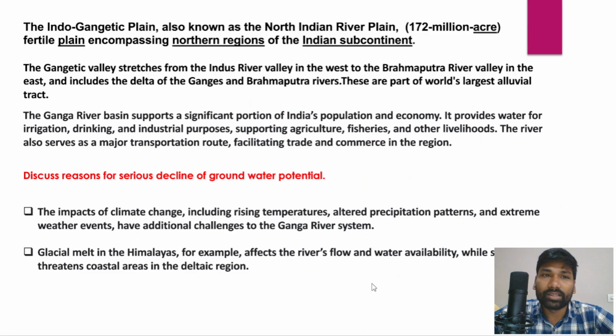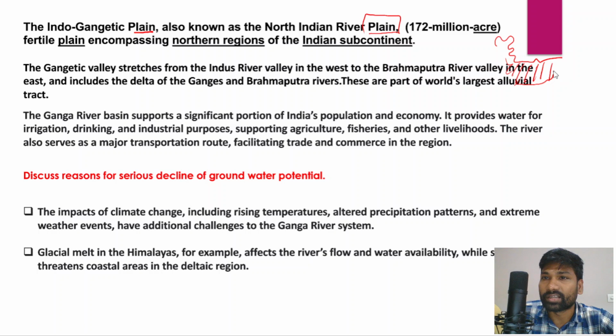Now, in the introduction, as I have already emphasized, you just briefly write about the importance of Gangetic Valley for India, for different aspects. So the Indo-Gangetic Plain, also known as the Northern Indian River Plain, right? Now, if you look at the Indian map clearly, you could see that this region is known as the Northern Indian River Plain or Indo-Gangetic Plain.